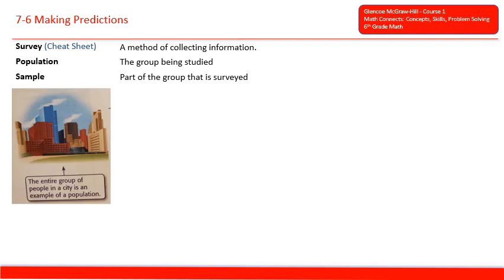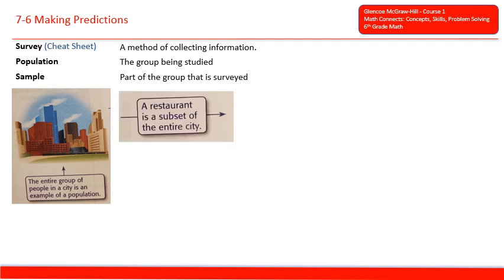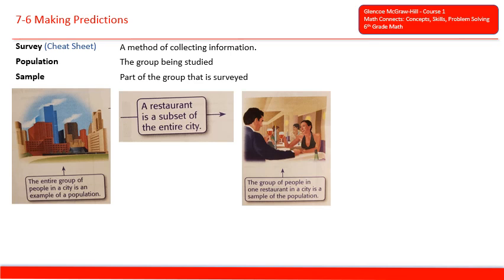The entire group of people in a city is an example of a population. And a restaurant is a subset of the entire city. So the group of people in one restaurant in a city is a sample of the population.